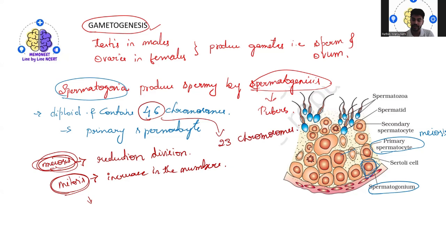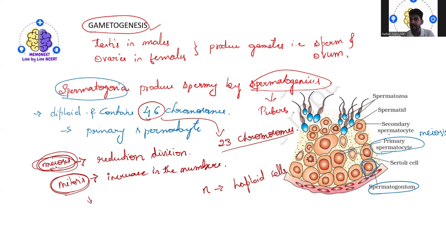That is, after reduction, you will get 23 chromosomes. So it was diploid when it was 46 chromosomes. When it becomes 23 chromosomes, obviously it is going to become haploid cells.